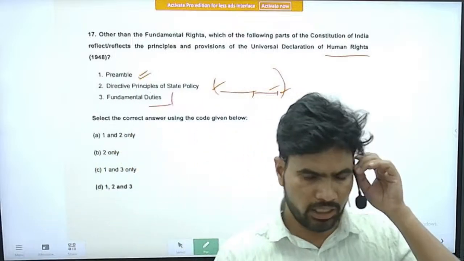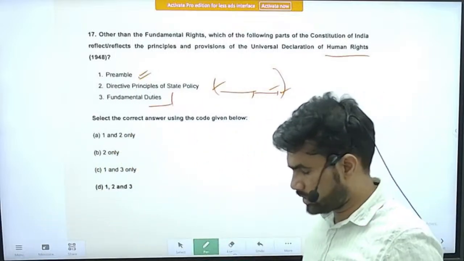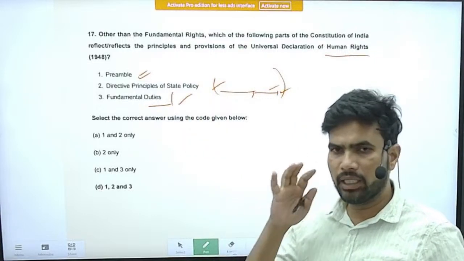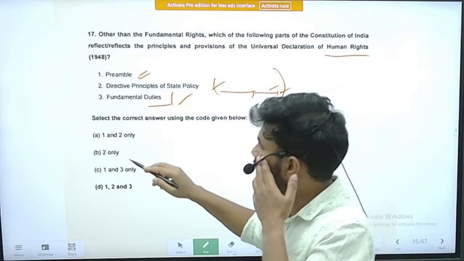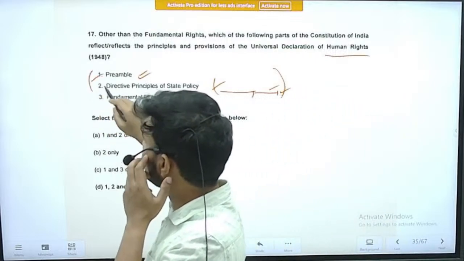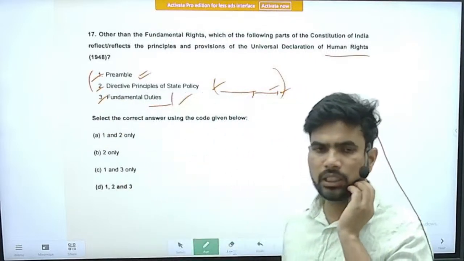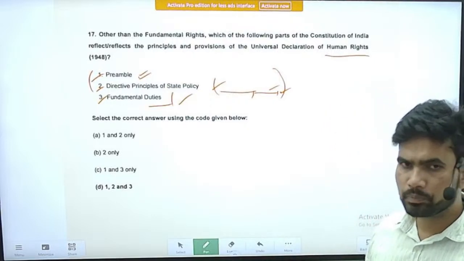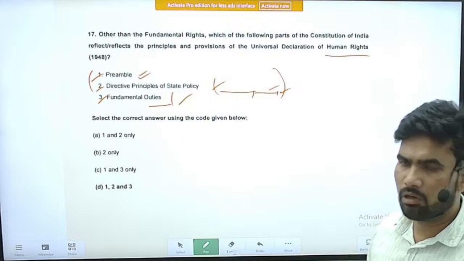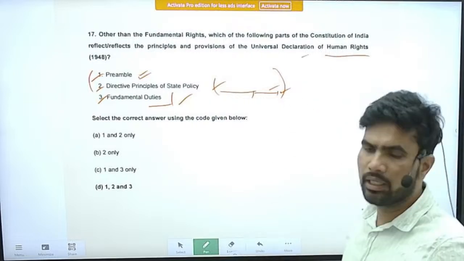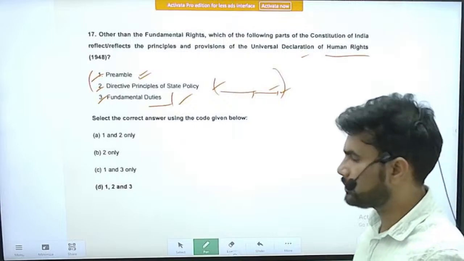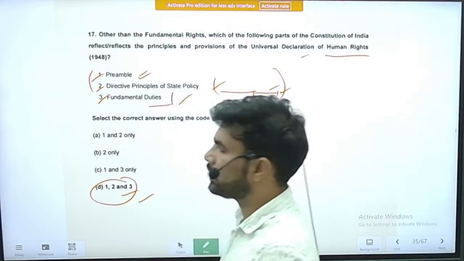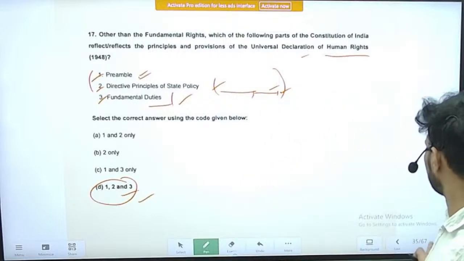There are many things mentioned in the fundamental duties. So by an educated guess, you can come to the conclusion that somehow all three that are mentioned here might be reflecting the principles or declarations that are made in this particular declaration. Right. So the correct option is option D. Statements 1, 2, 3 all are correct.